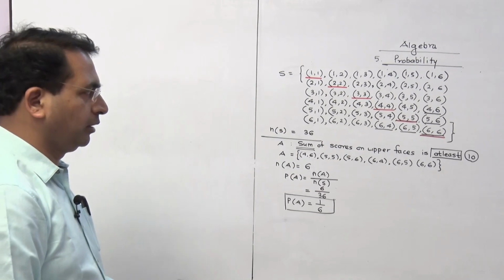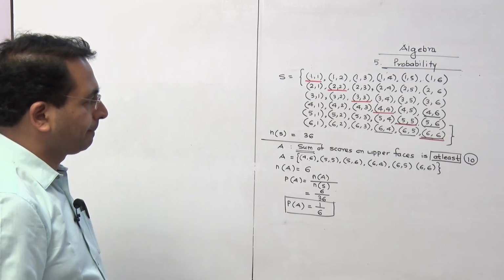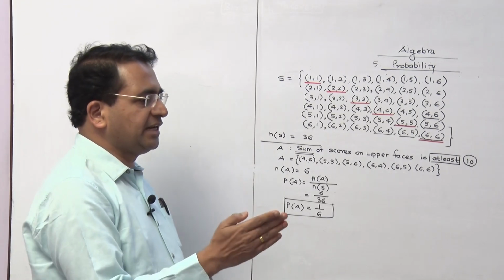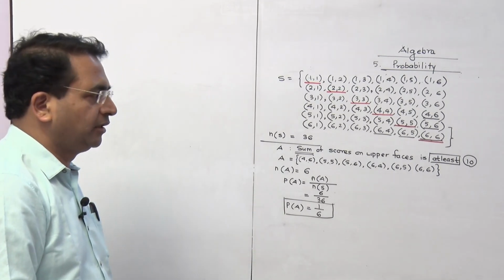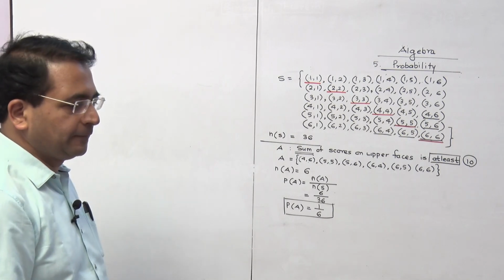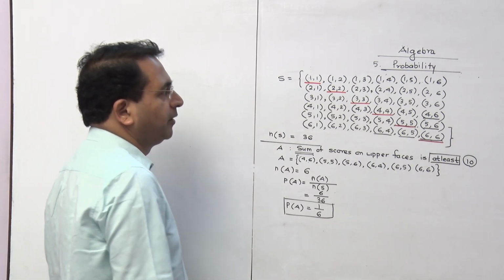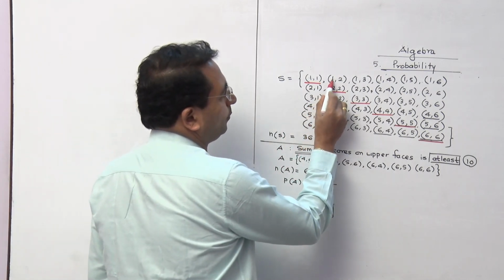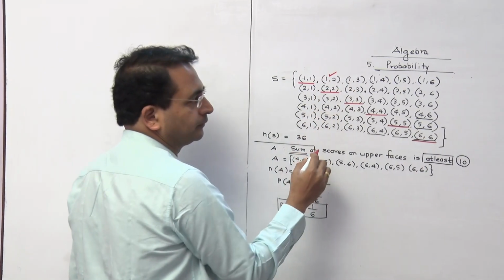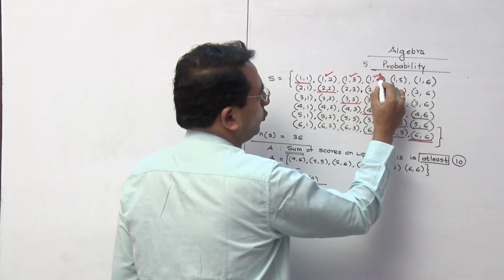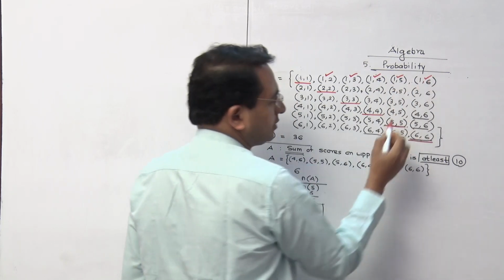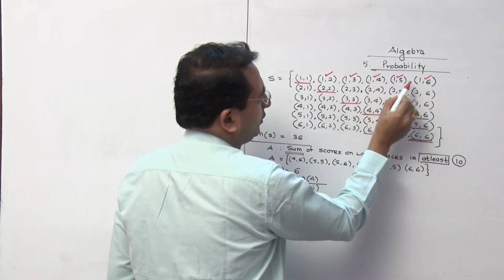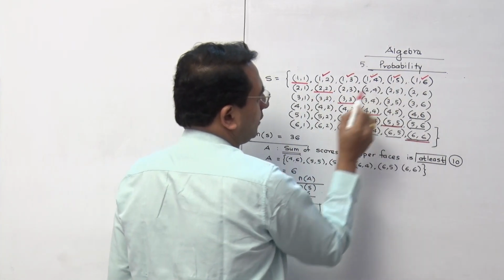Conditions are in number. Suppose they ask you like this: find the probability of an event such that the number on the second die is greater than the number on the first die. So which observations will you select? Number on the upper face on the second die is greater than this. So I think you can select this one, then 1 3, 1 4, 1 5, 1 6, because the number on the second die is greater than the number on the first die. So these observations will work.